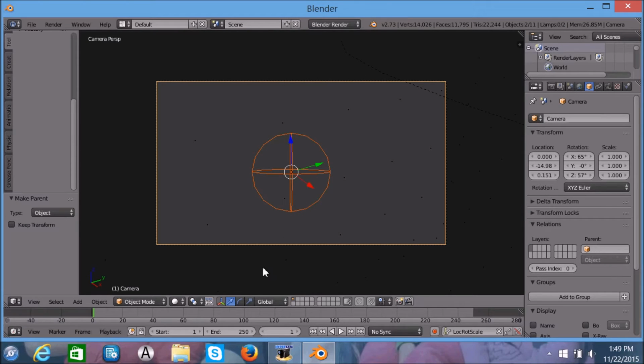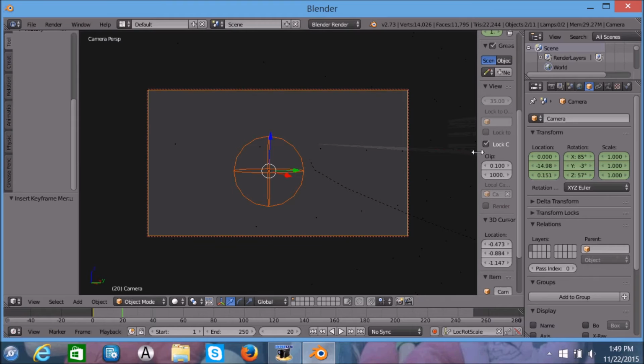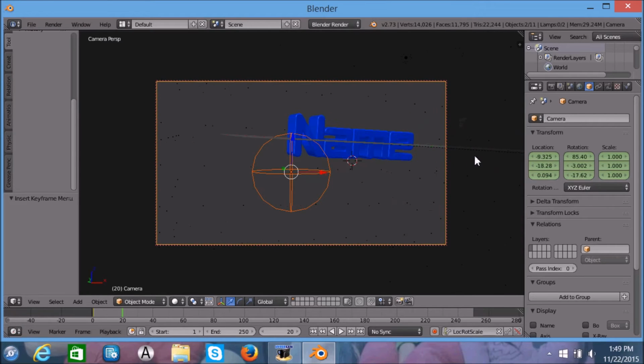Alright. We're gonna press I. And then we're gonna move up to 20. And we're gonna go back to our original position. Actually, for this, we're gonna lock it to camera view. And then just do that, and then click I. And then here's your animation.